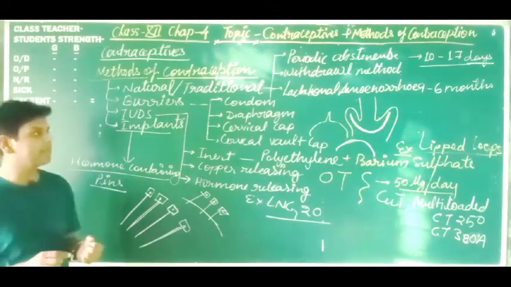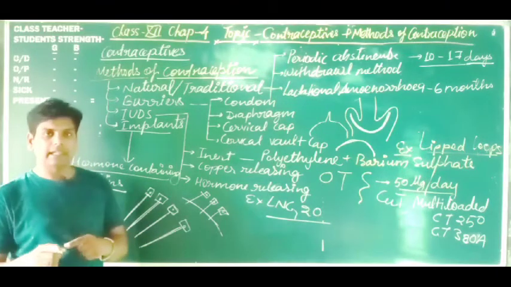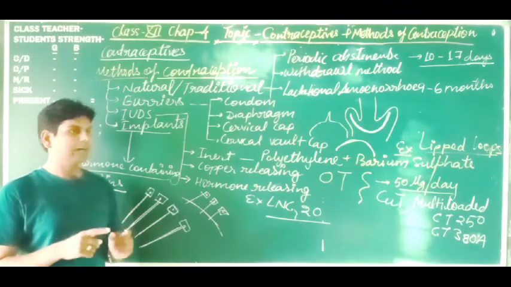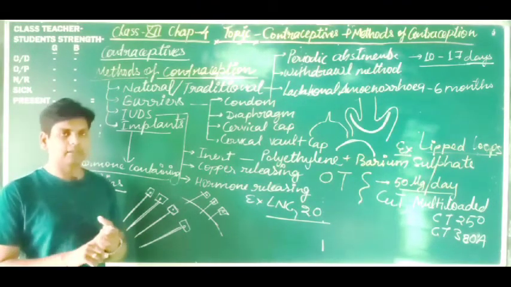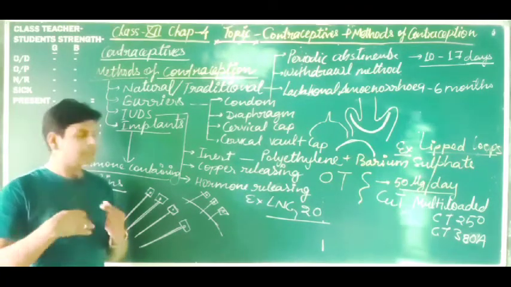Good contraceptives should be easy to access, comfortable, and without side effect. It should be reversible, not irreversible, reversible, because it can be reversed.